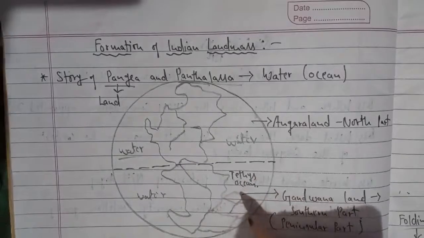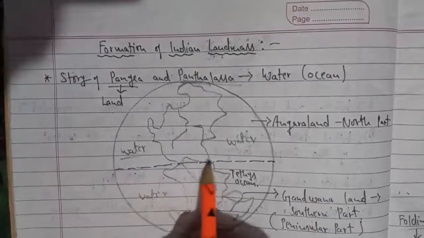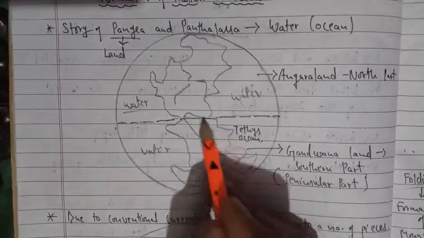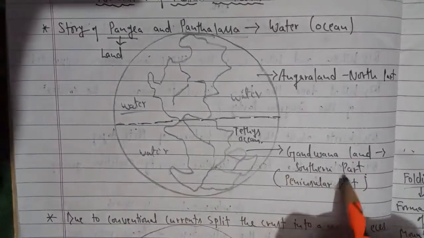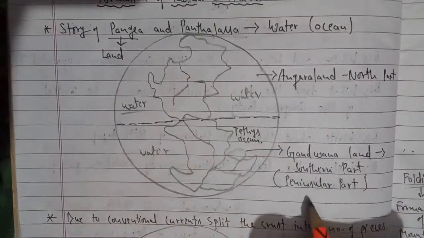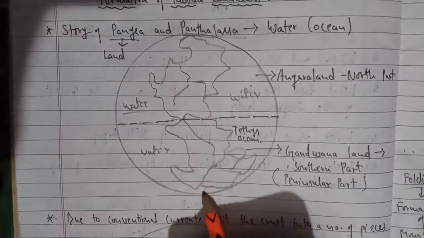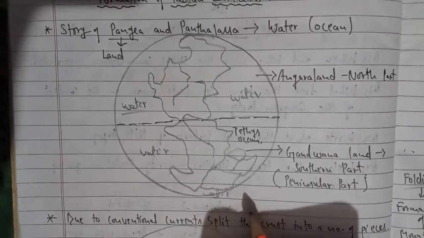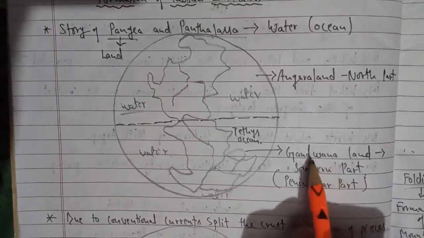Okay, so let's see this northern part. I have drawn a dividing line here. The southern part, these southern continents, was called Gondwana land, which is also called the peninsular plateau, because it was covered by water on 3 sides, by water bodies or oceans, so it was also called the peninsular part. So Gondwana land. India was a part of Gondwana land.